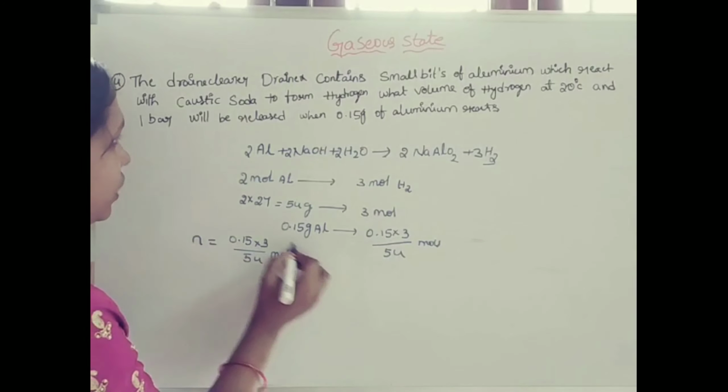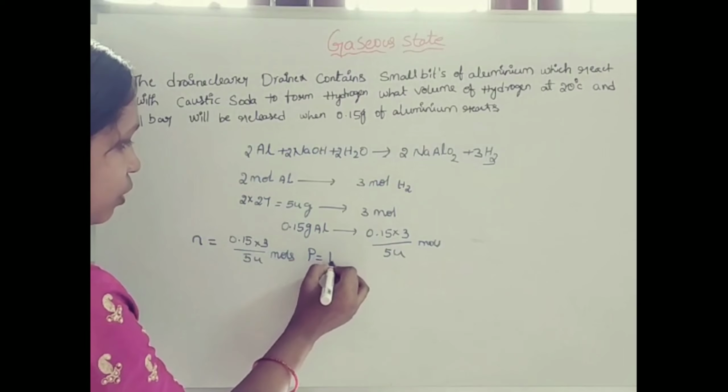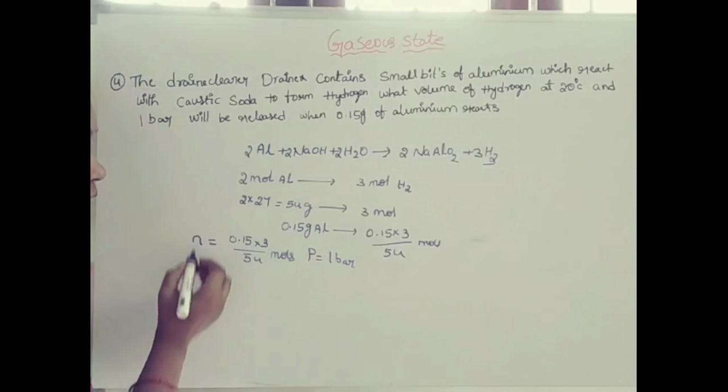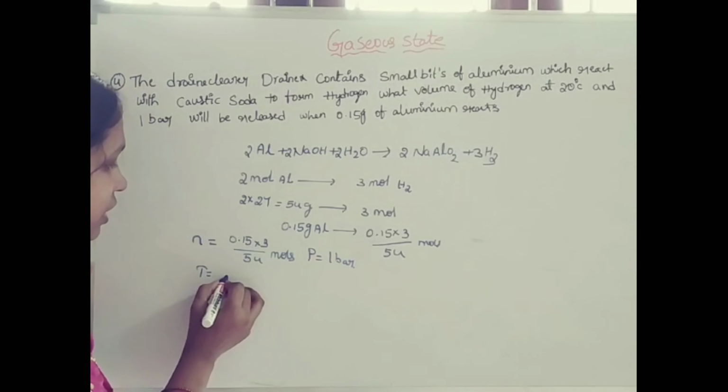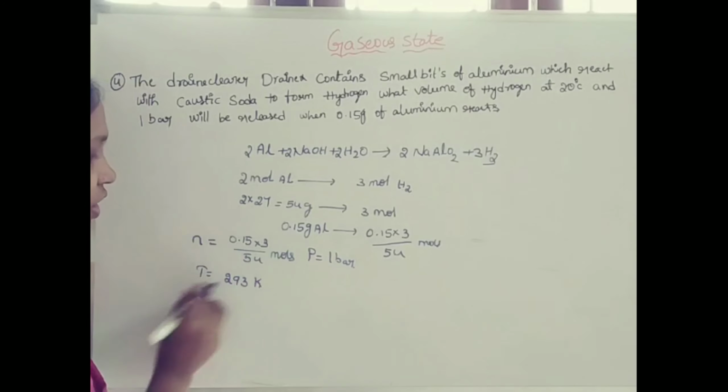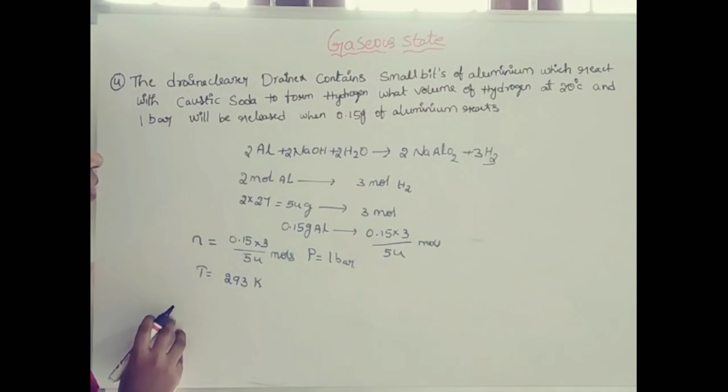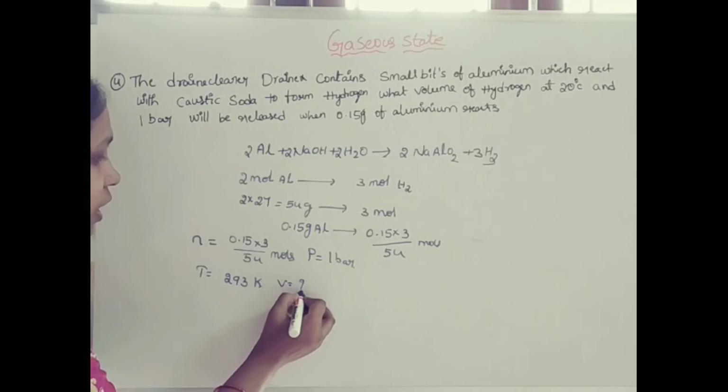The pressure of the gas is 1 bar and the temperature is 20 degrees Celsius, which means 293 Kelvin. What is asked is the volume of the hydrogen.